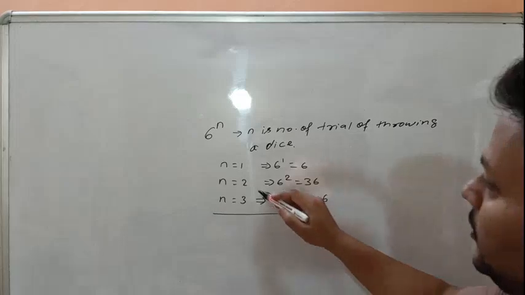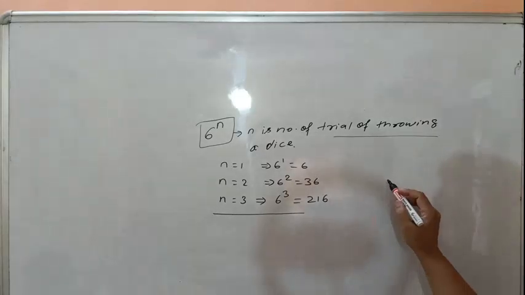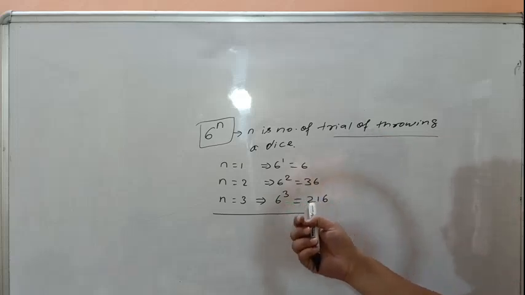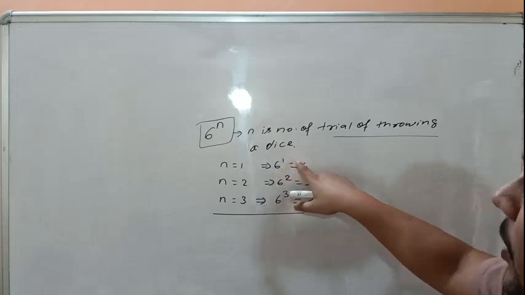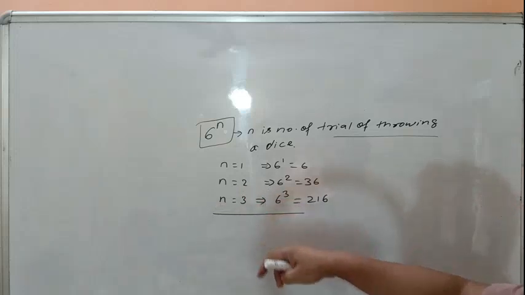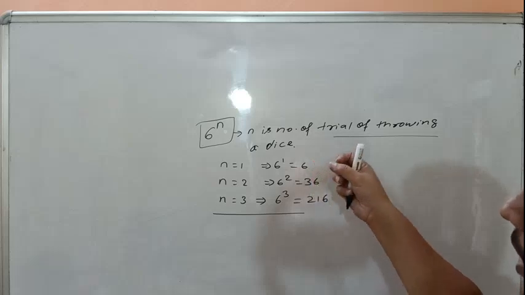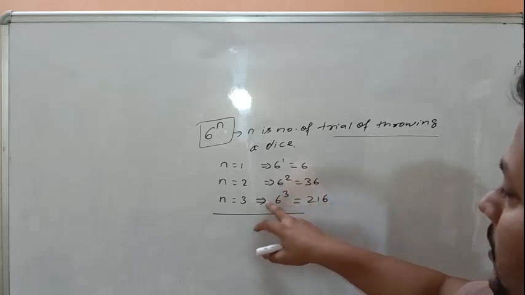There is an important formula to find the number of events in a trial of dice: 6 to the power n, where n is the number of trials. If a dice is thrown once, then the number of outcomes will be 6 to the power 1, which is equal to 6. If the number of trials is 2, that means a dice is thrown twice or 2 dice are thrown together, then 6 to the power 2 is 36.